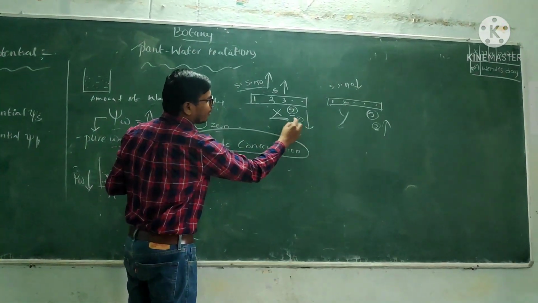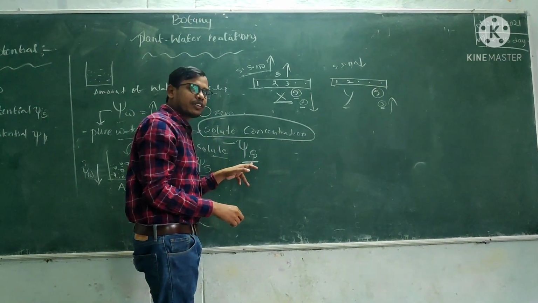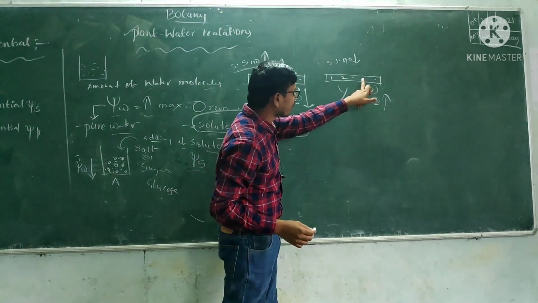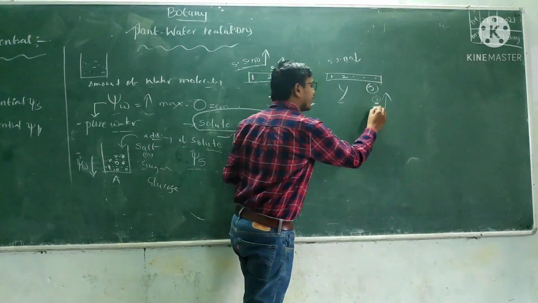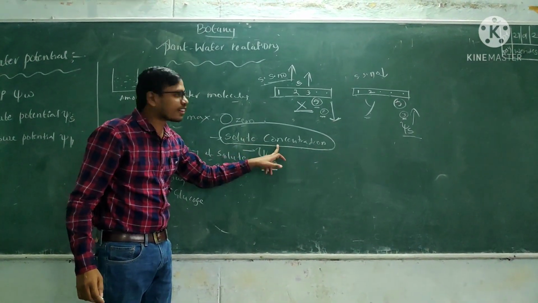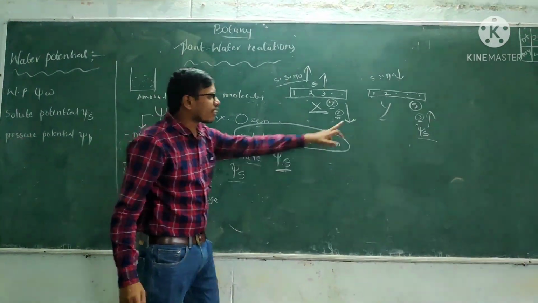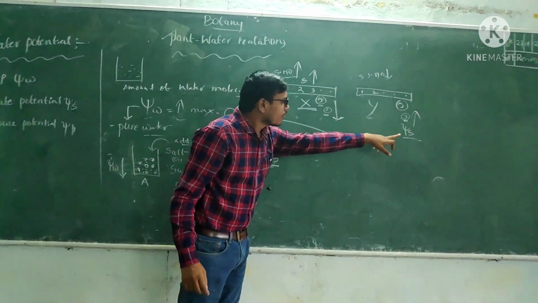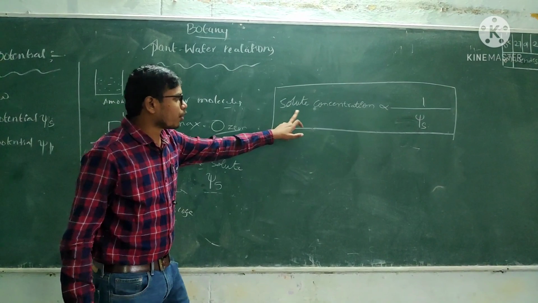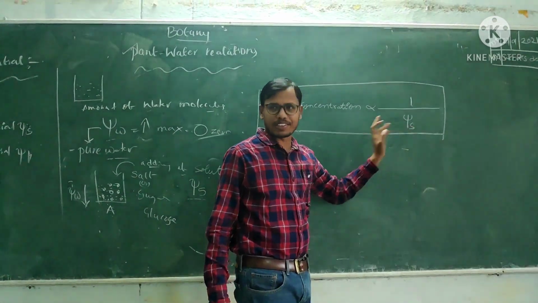So how many students are going to be added in the X bench? Only 2. And solute potential is going to decrease here. How many students are going to be added here? 3. That means solute potential is going to be high. When the solute concentration is high, the solute potential is low. When the solute concentration is low, solute potential is high. So here, solute concentration is inversely proportional to solute potential.